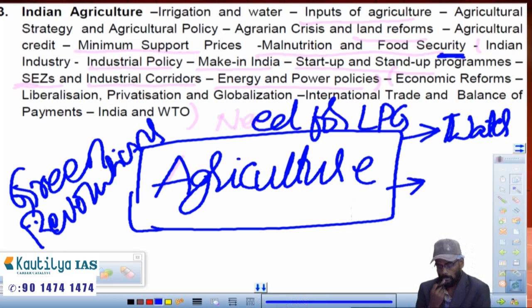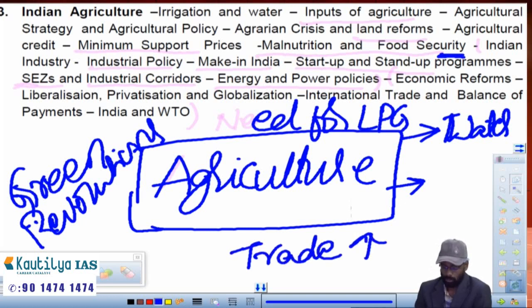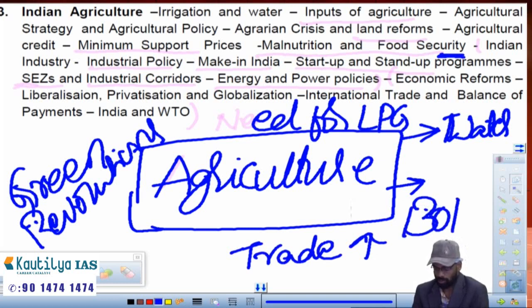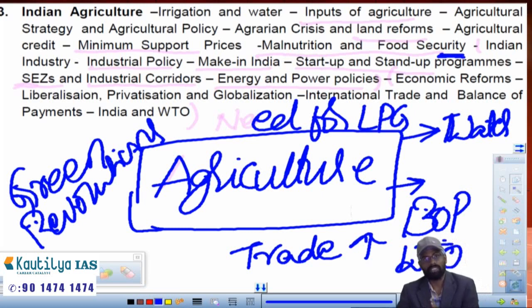And after that, how our trade improved, and what do you mean by balance of payment, and what is the role of WTO, why WTO is required, and what are the issues related to WTO and India, any recent issues between India and the US or India and WTO, why we are approaching WTO more in recent times. Those things we'll be discussing in this chapter.